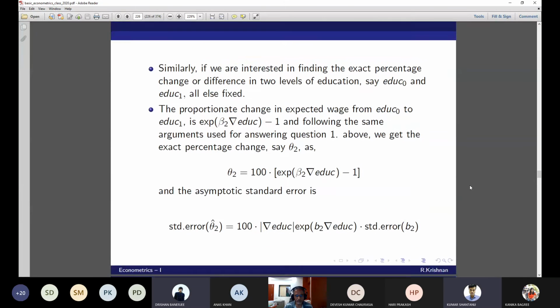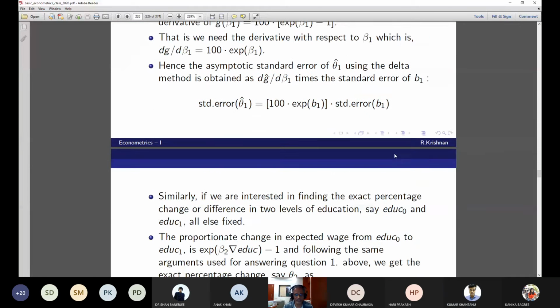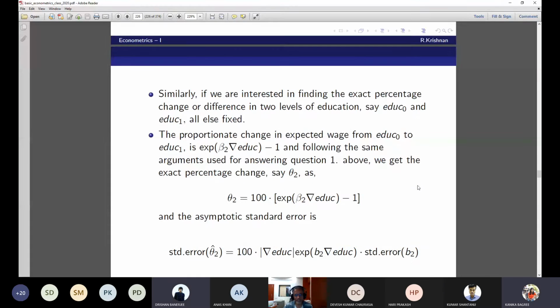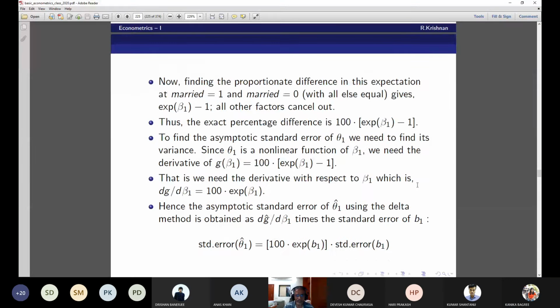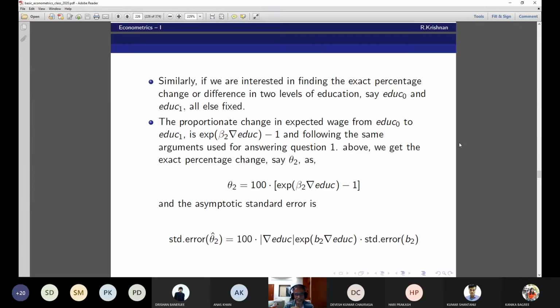Sir, from where did the modulus of delta education come? Just to make the standard error positive. But why didn't we use it here? Because it is 1, and the mod of 1 is always 1. Okay, that is exactly the difference I was trying to tell you. Because this is married 0, married 1, that wasn't necessary. But here I'm not saying education 0 is equal to 0 and education 1 is equal to 1, because that's not the way education is defined. Education is defined in various levels, for example high school, graduate, postgraduate, like that. So that's why it's del education.